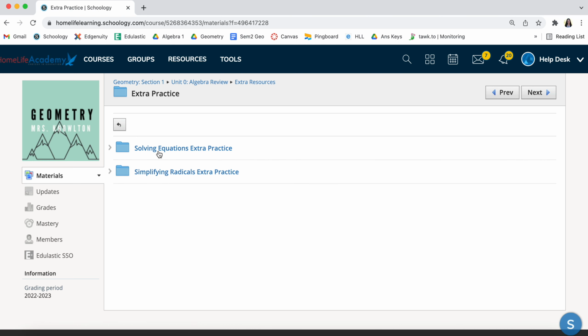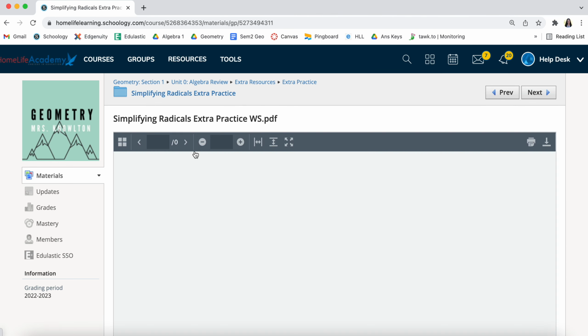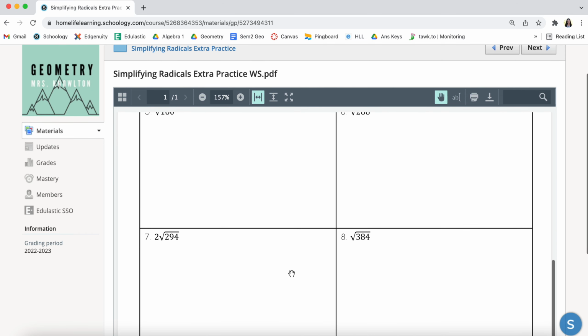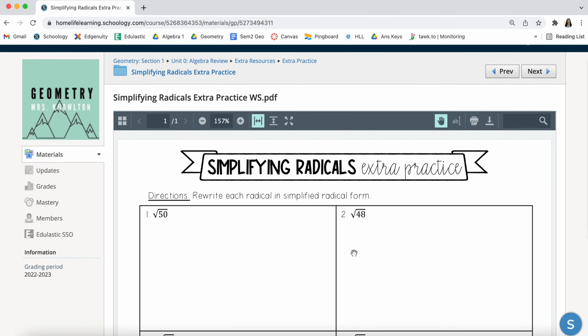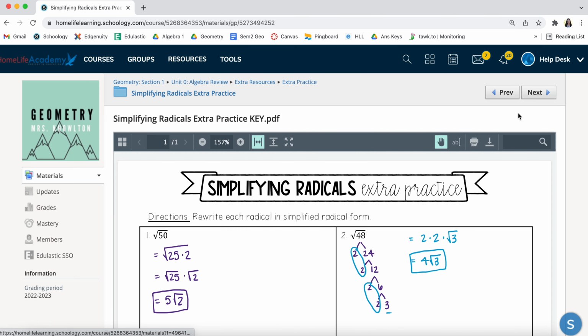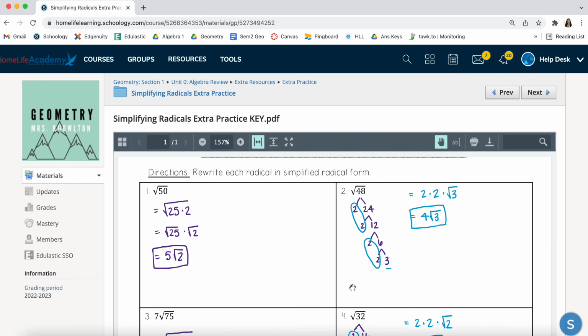And so let's say you are having some problems with simplifying radicals, and you just want some more problems to practice going through. What you can do is you can click on this extra practice worksheet, and I just have some more problems available for you to try and work through. You can pick and choose which problems you want to do, and then you can actually go and check your work by clicking on next up above and see if you get the right answers.